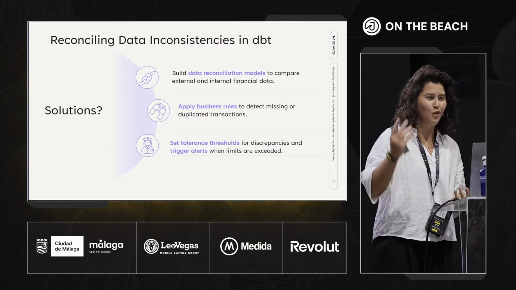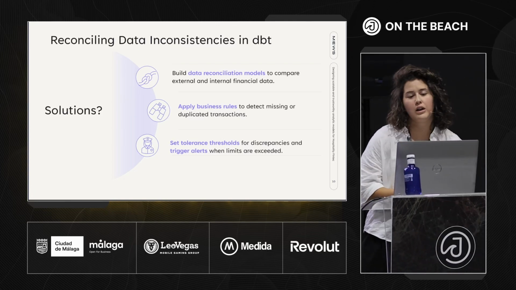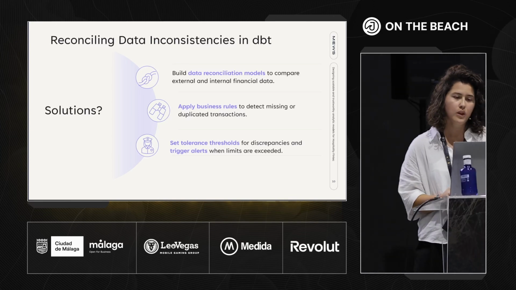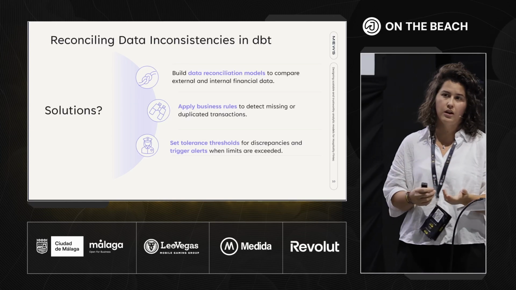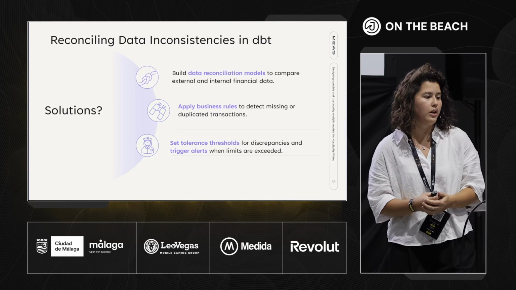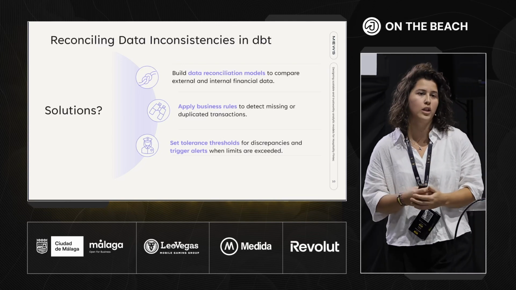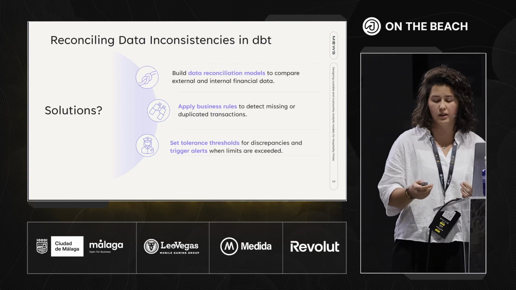So we raised our hand, the data engineers were super quick, and we were able to fix it before it went to production. Another solution would be applying business rules to detect this missing data or duplication. And the third solution would be setting some tolerance thresholds that trigger alerts in case these limits were exceeded.